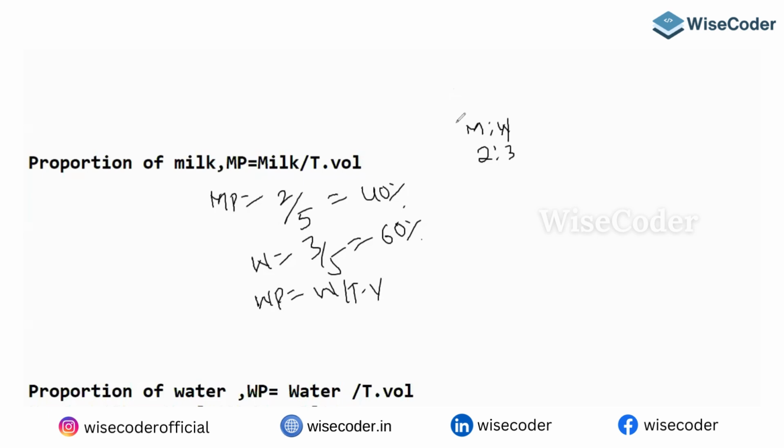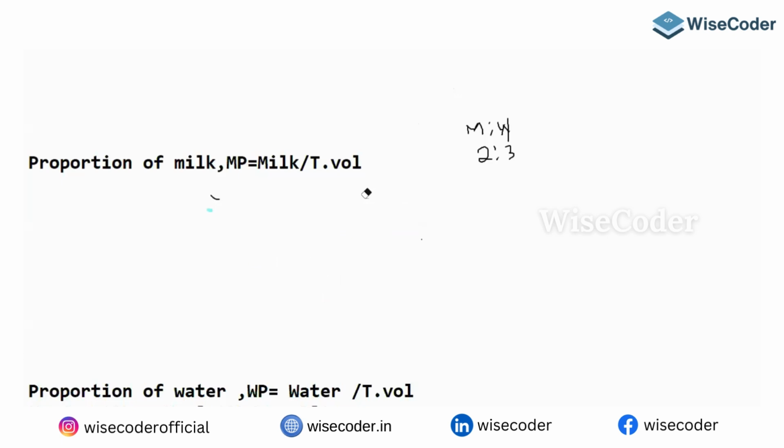If someone asks you what is the milk proportion, and milk and water are in the ratio 2:3, then the milk proportion is 2/5, milk by total value.